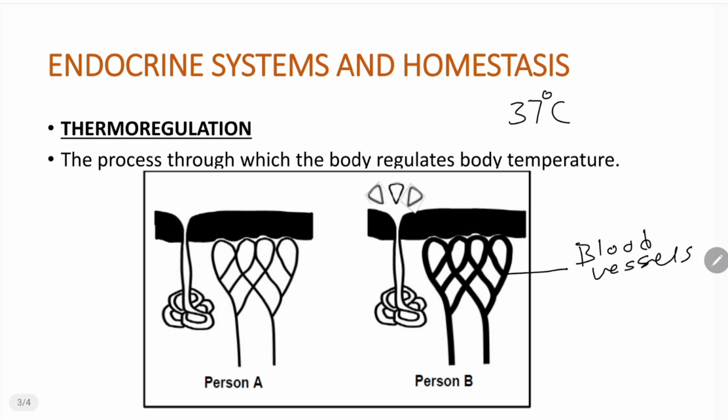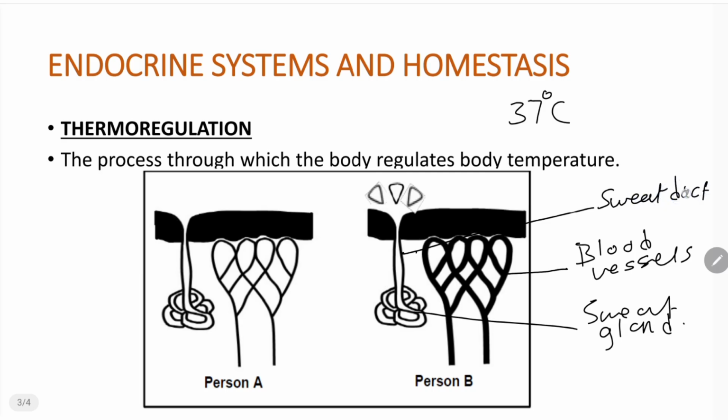And then from there, we've got this part here. This is simply a sweat gland. This is where sweat is produced. And then with the sweat gland, we're also going to have a sweat duct. Now, in the sweat gland, this is where sweat is going to be produced.